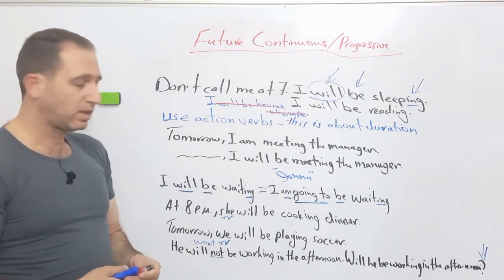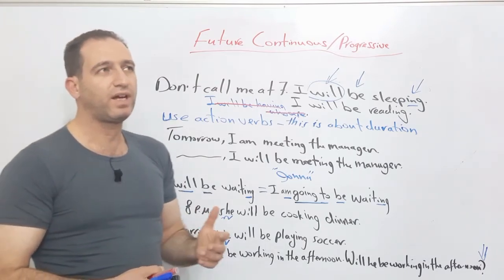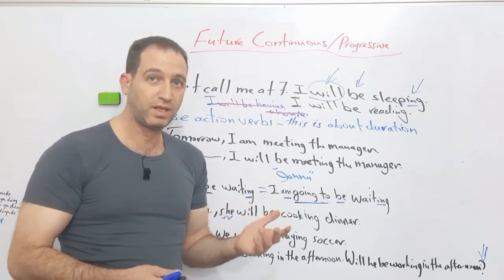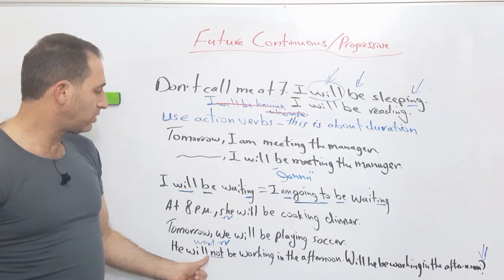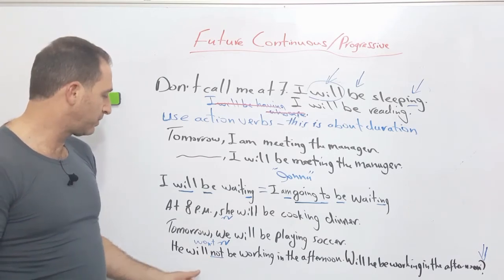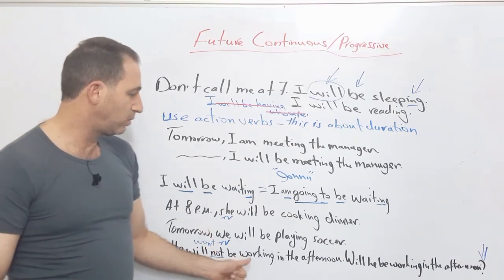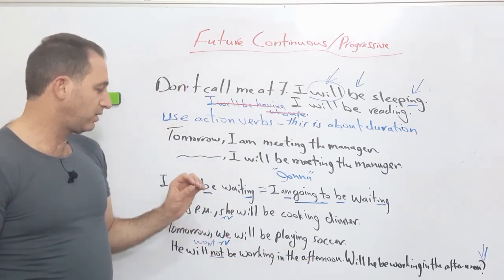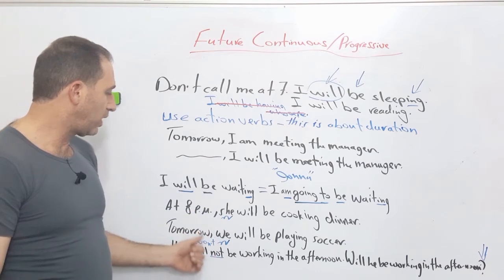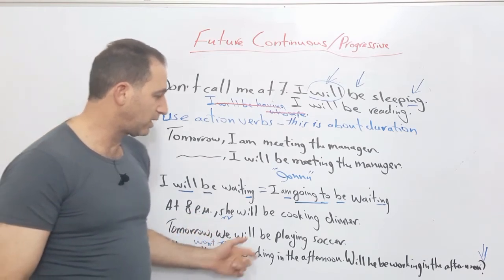How do we make questions? Okay, first, how do we make the negative form? Well, you simply add not, but you add not to the first helping verb, which is will. He will not be working in the afternoon. Or you can have the abbreviation, he won't be working. He won't be working in the afternoon.